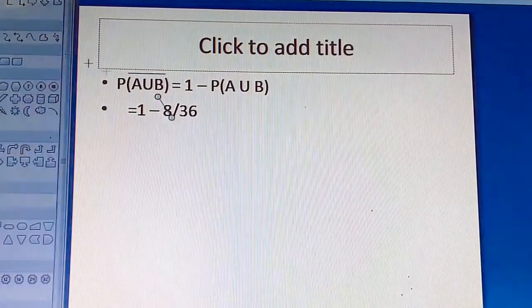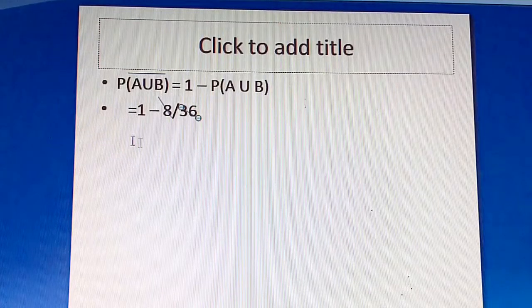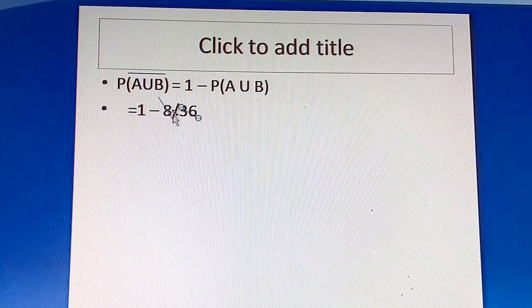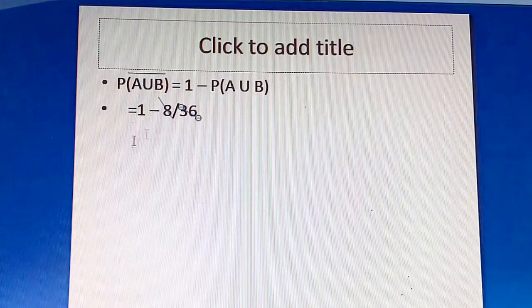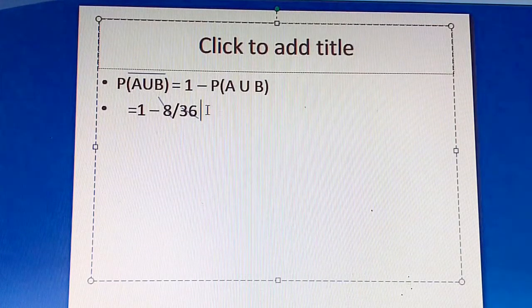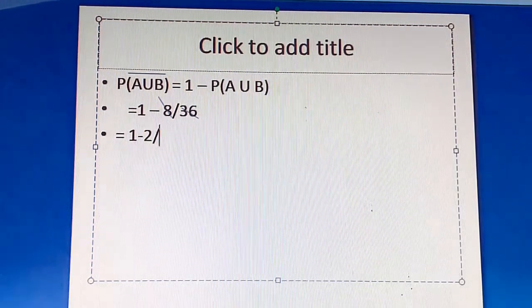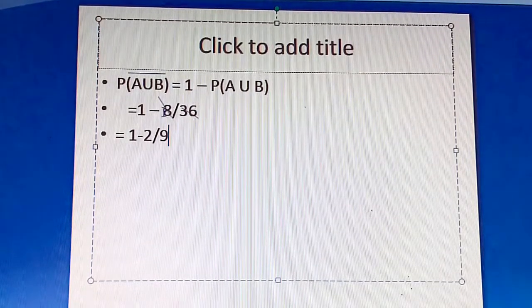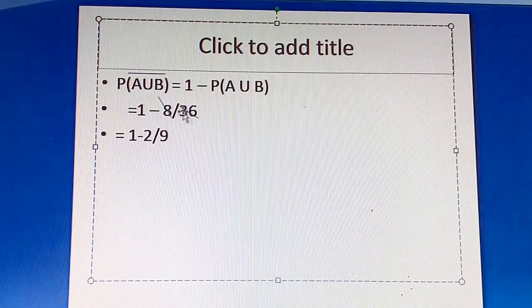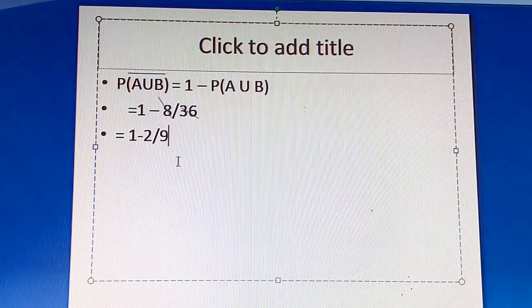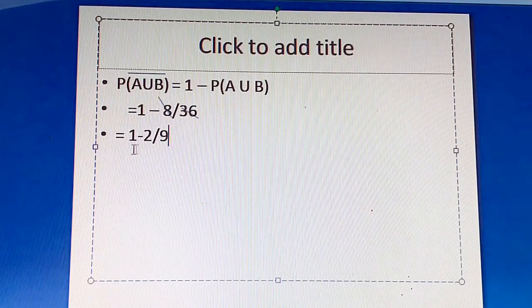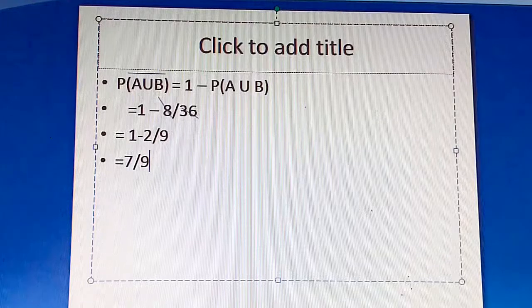Actually both are divisible by 4. 2 4s are 8 and 9 4s are 36. So it is 2 divided by 9. So 1 minus 2 by 9, cross multiply: 9 1s are 9, 9 minus 2 gives 7. So it is 7 divided by 9.